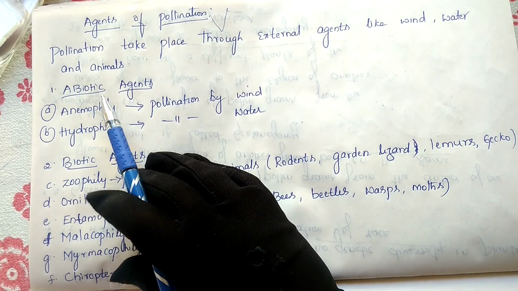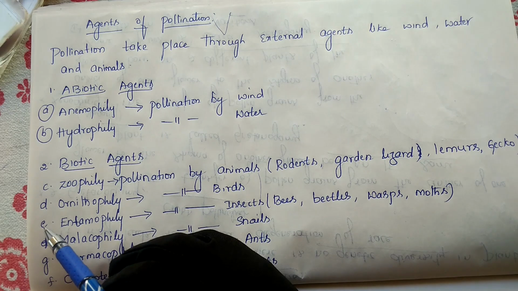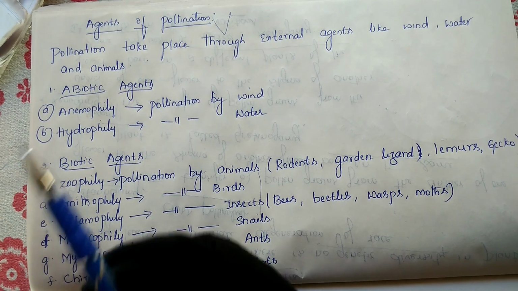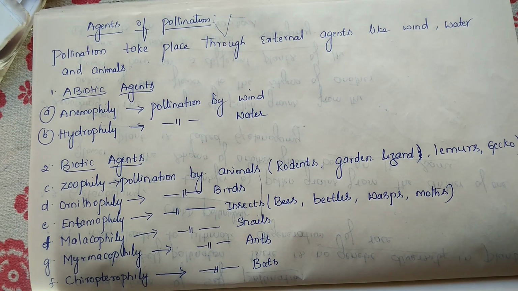We will discuss anemophily once again: to whom we call it anemophily, and what characters are possessed by the flower if it wants to be carried by the wind. All these things we will discuss in your next class.